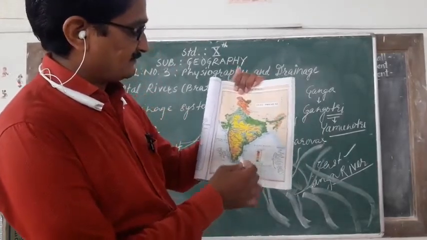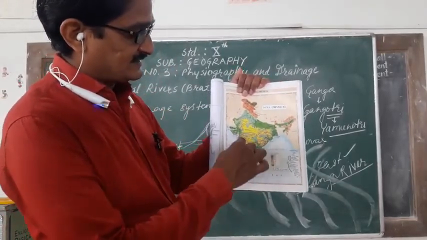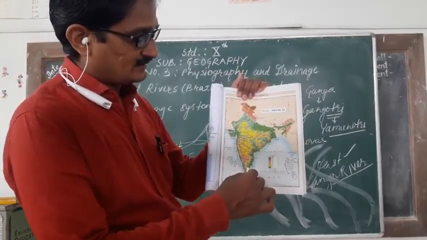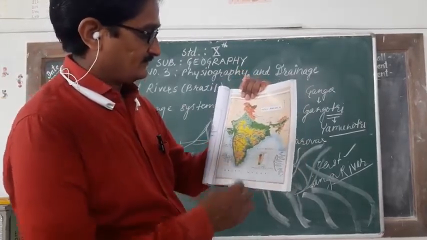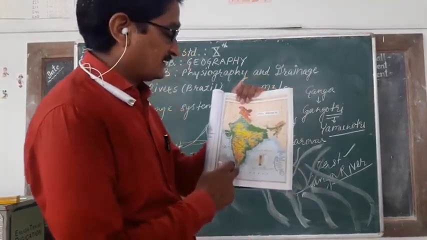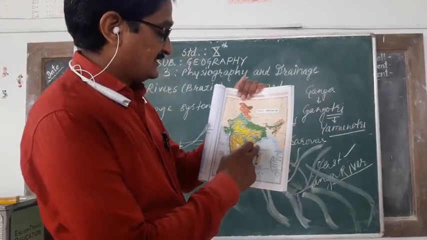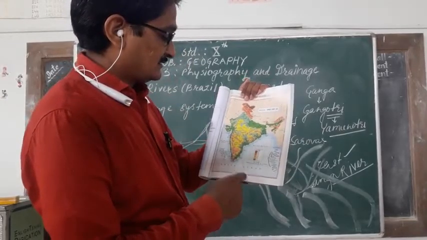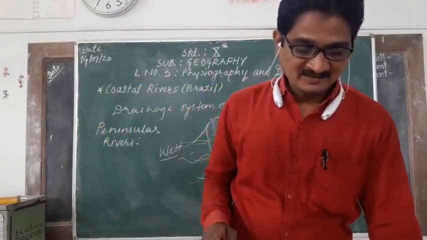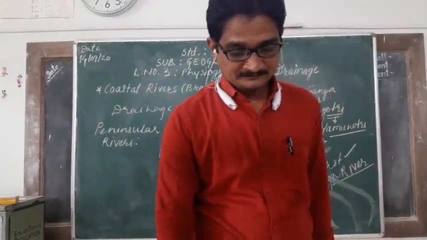See here, this is the Western Ghat, forming the peninsula. Eastern Ghat, the Krishna river is there, and other rivers in the Eastern Ghat. So all these divide the Western Ghat and Eastern Ghat.